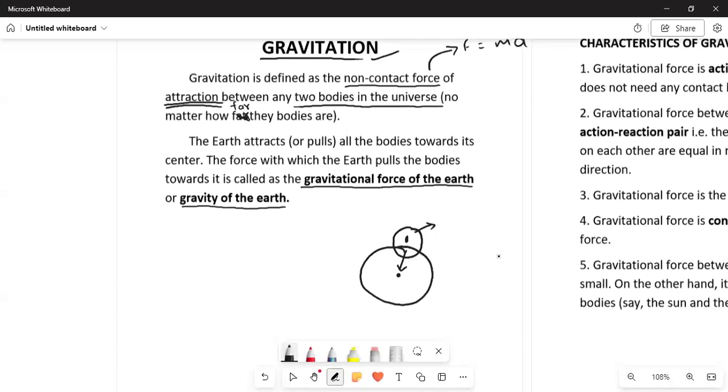It is acting between each and every object. You can also see in the first paragraph that it says between any two bodies. Here the word any is also used, right? It is the force of attraction between any two objects.